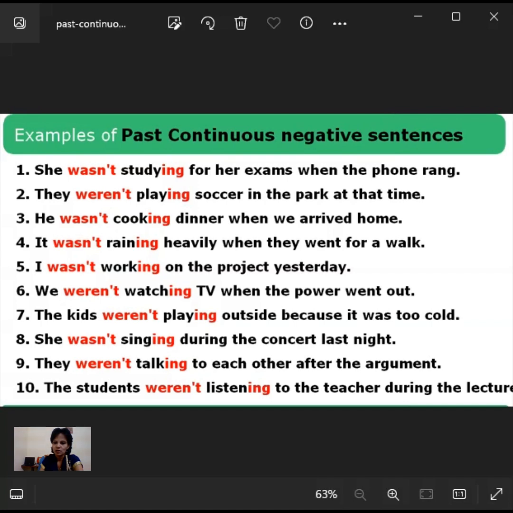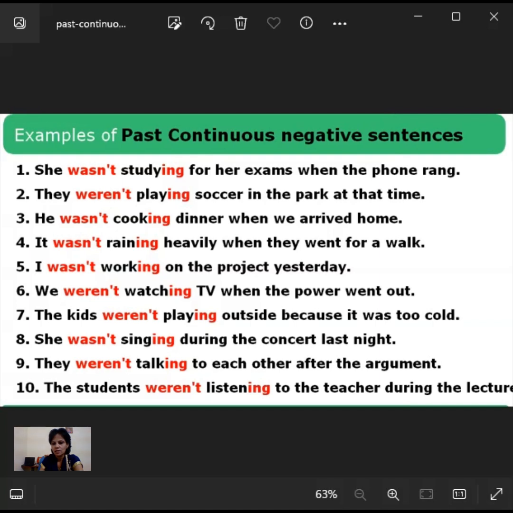First one, and what we should remember here: we use the base form verb was or were before subjects. Before subjects, we use was, were. This thing we should keep in mind. And next to the subject, as usual, study, studying. Study is the present verb, and we add the ing form. These three things we should keep in mind.